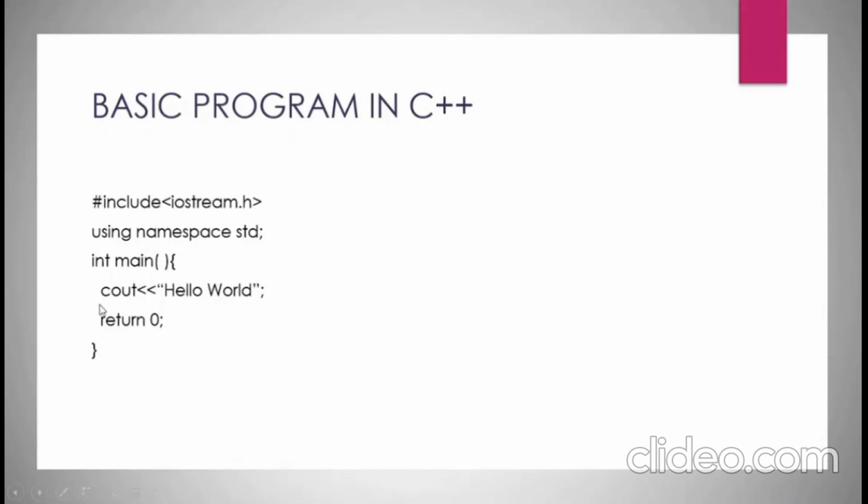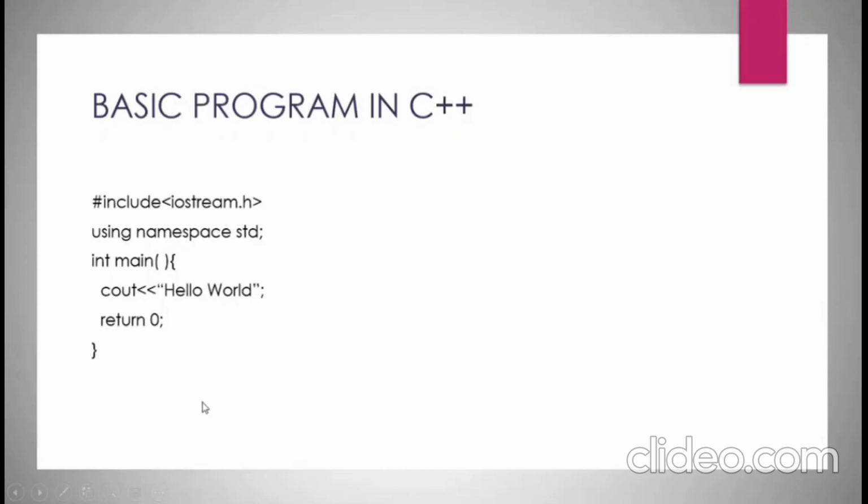Then for output we have cout followed by two less than signs. If we want to print any statement, then that statement should be under double quotes. For instance, we have here cout, in double quotes we have hello world, and it is followed by a semicolon. Remember that every sentence should end with a semicolon. The semicolon helps the compiler to understand that a line of code ends here. Return 0. It means the end of our function.